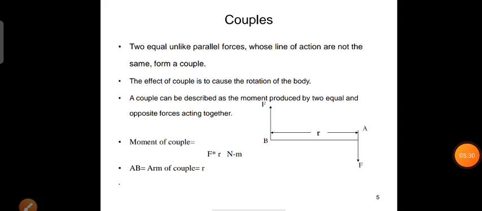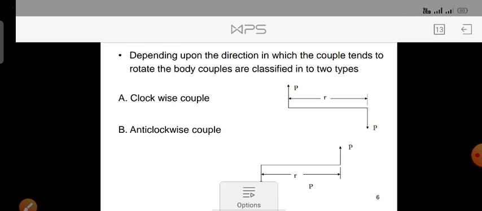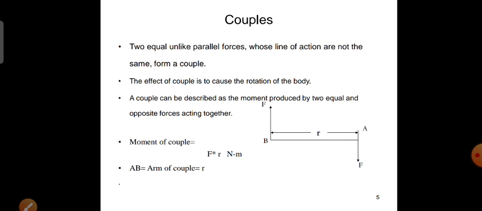So next one is couple. In this figure, if you observe two forces, those two forces are equal in magnitude. So these are two equal, unlike parallel forces. These two forces are equal and parallel, but they are in opposite direction, that means their lines of action are not the same. So if two equal unlike parallel forces whose lines of action are not the same, then they will form a couple.